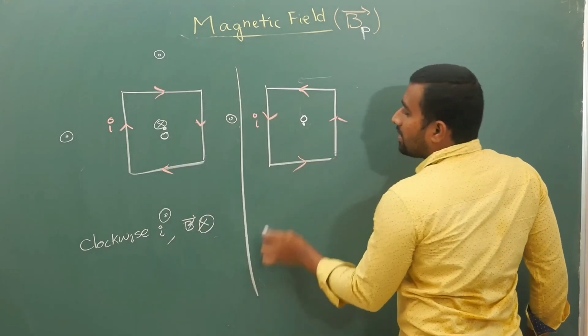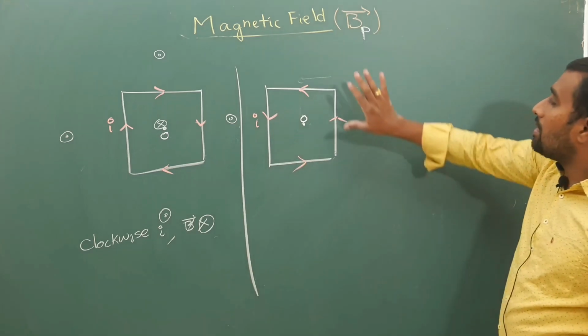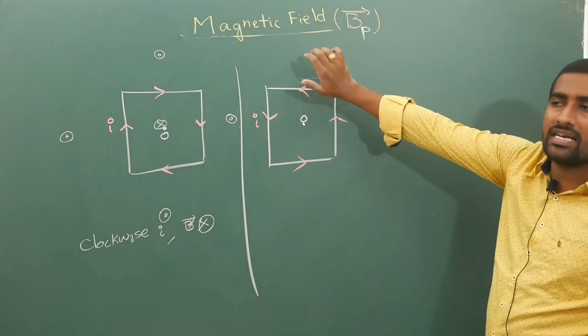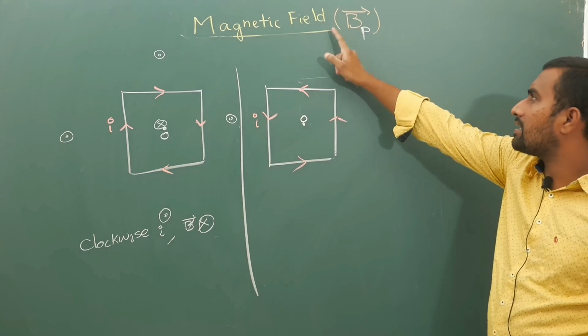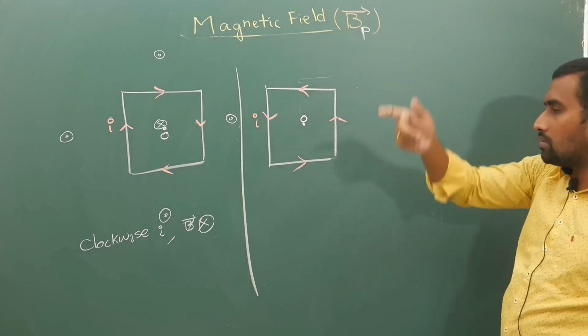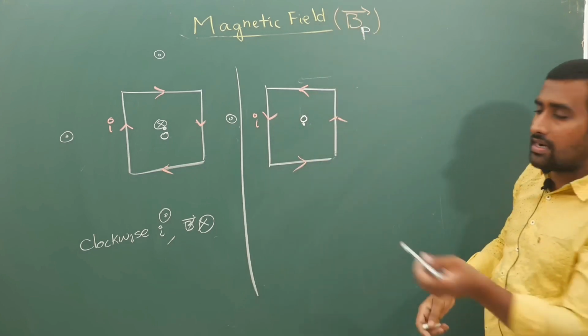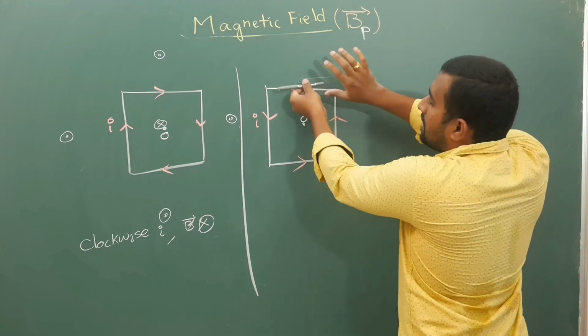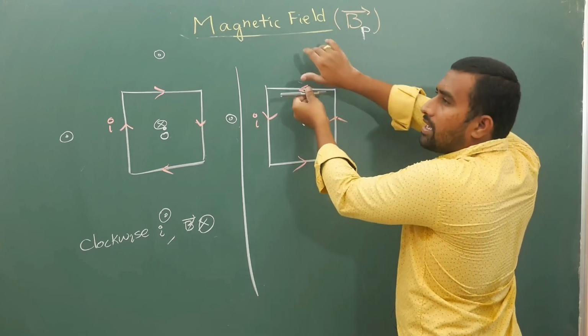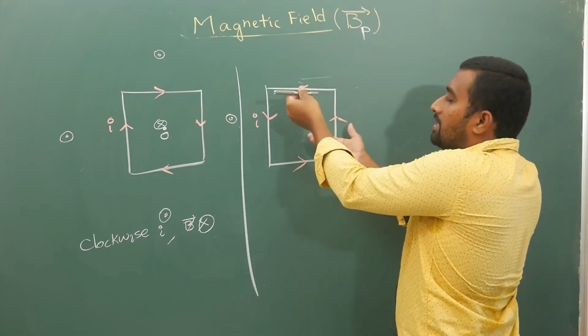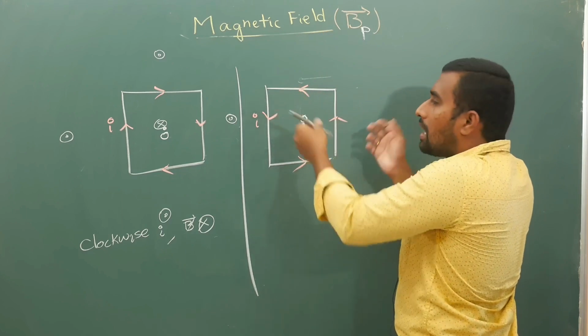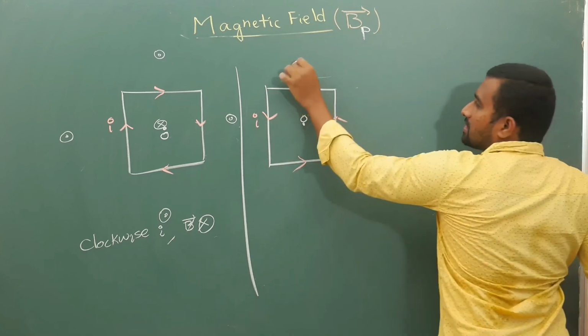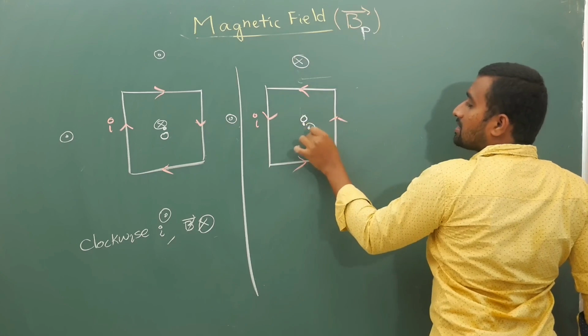Similarly here, for the second loop, outside your field line will enter like this, and then it will come out. So if you are holding your conductor like this, on the top it will enter, and in the bottom region it will come outwards. So in this case, here it is entering, here it is out.